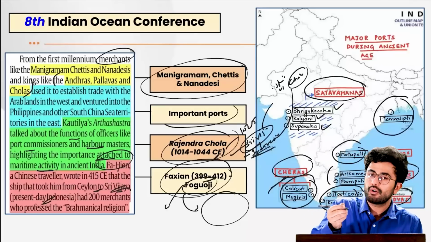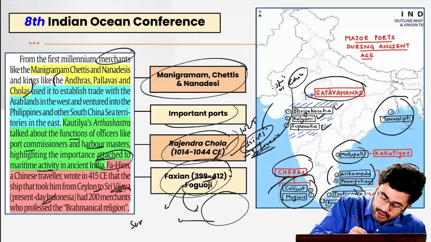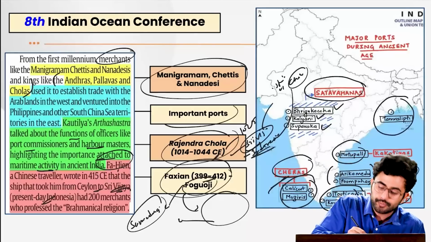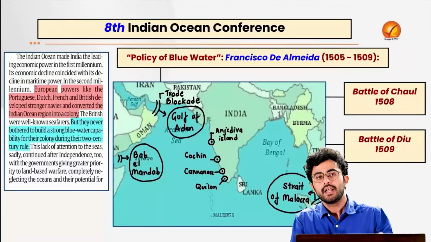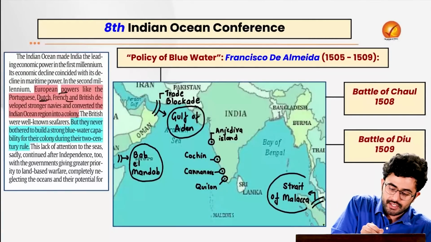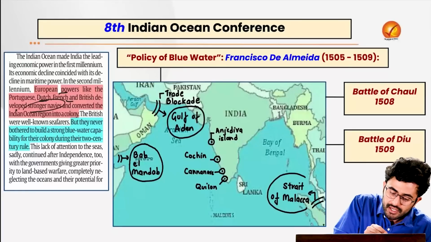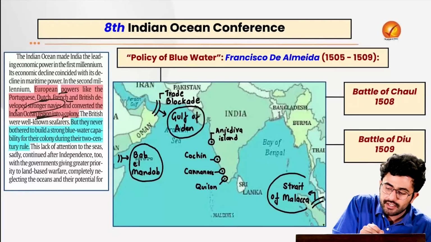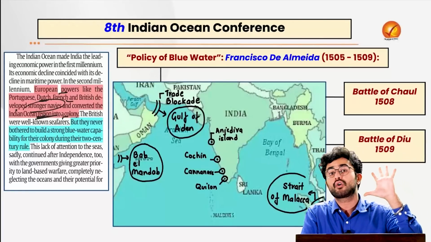My suggestion to all of you is that this particular ruler was the successor of Samudragupta. Comment your answers. Then the article also talks about how later the European powers like Portuguese, Dutch, French and British also developed stronger navies, converting this Indian Ocean region into a kind of colony.